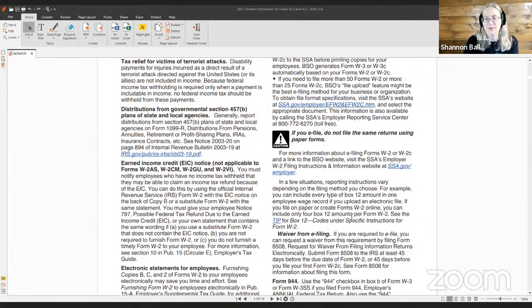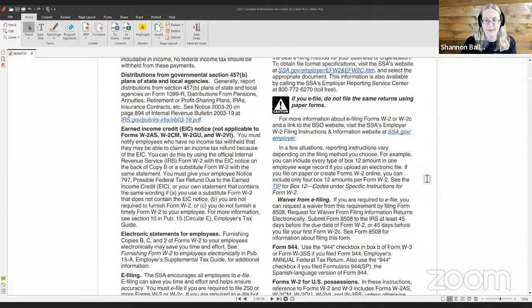In a few situations, reporting instructions vary depending on the filing method you choose. For example, you can include every type of Box 12 amount in one employee wage record if you upload an electronic file. If you file on paper or create W-2s online, you can issue only up to 4 Box 12 codes per Form W-2. See the tip in Box 12 codes under special instructions for Form W-2.